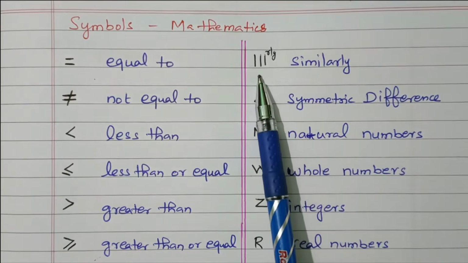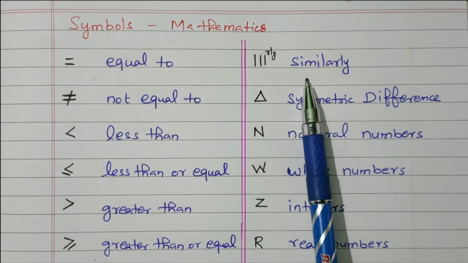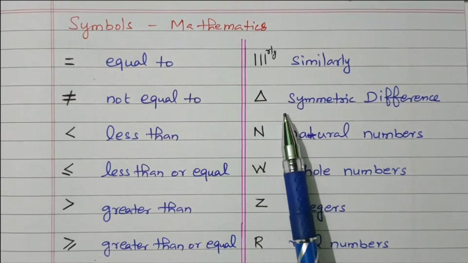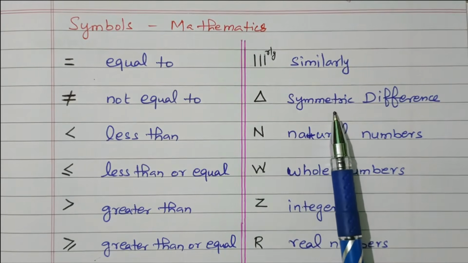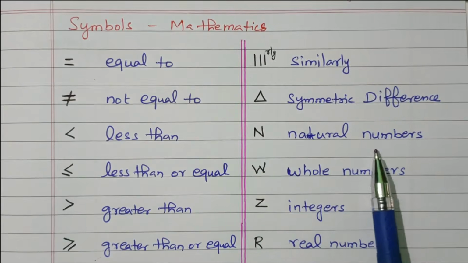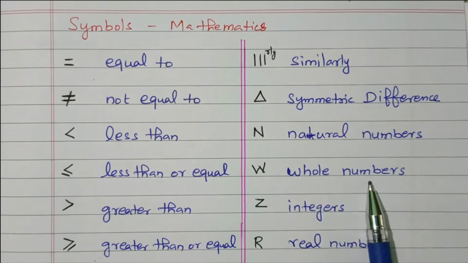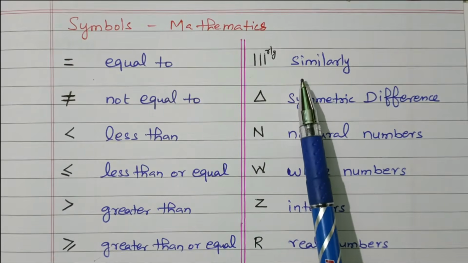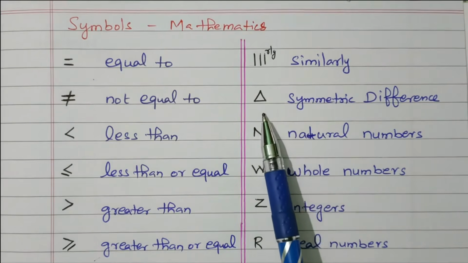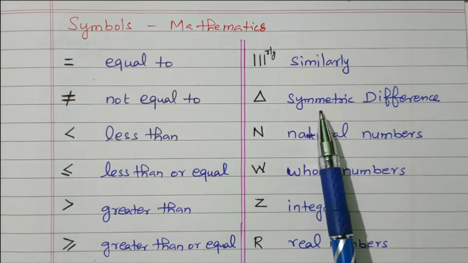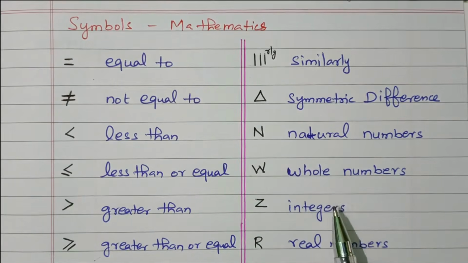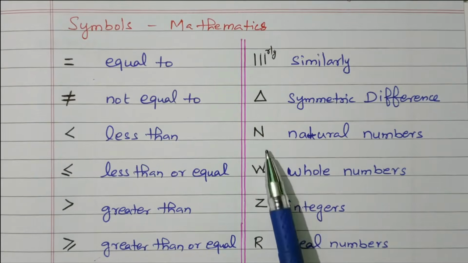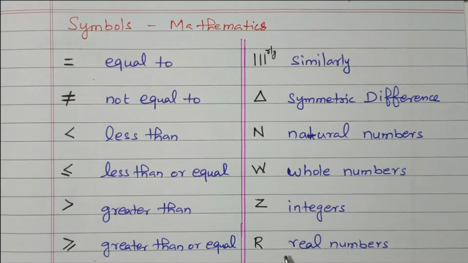Then these three lines refer to similarly. If any similar process is there, we can use this symbol. Then this refers to the symmetric difference, used in sets. N refers to natural numbers, W refers to whole numbers, Z refers to integers, R refers to real numbers. These are all the number sets: natural number, whole number, integer, real, N, W, Z and R.